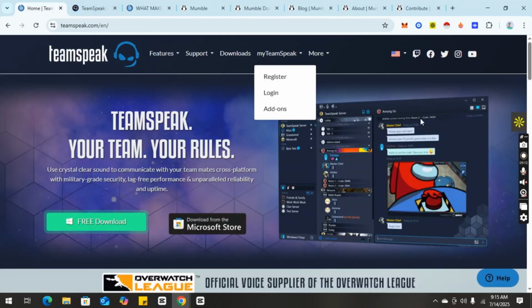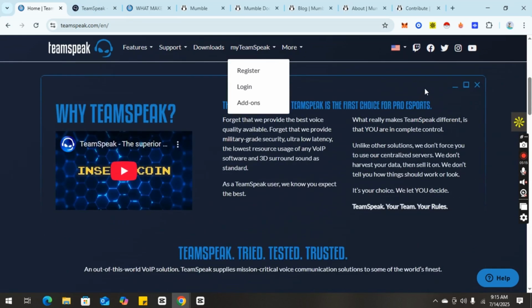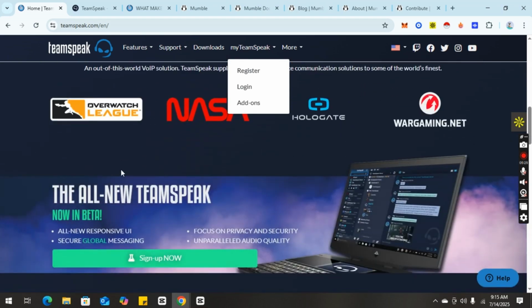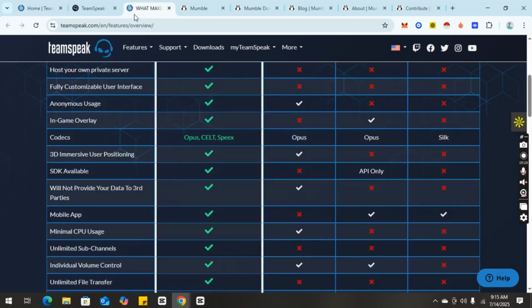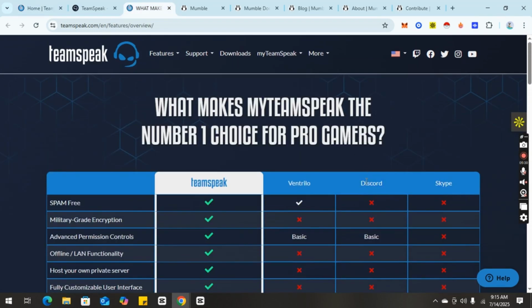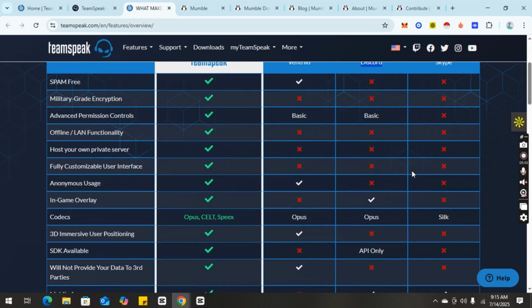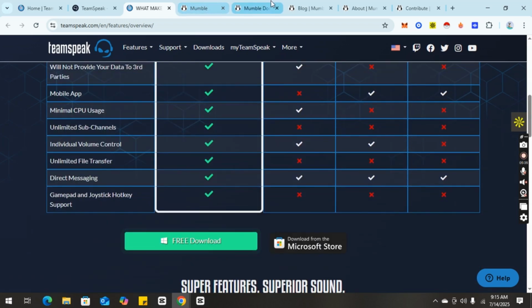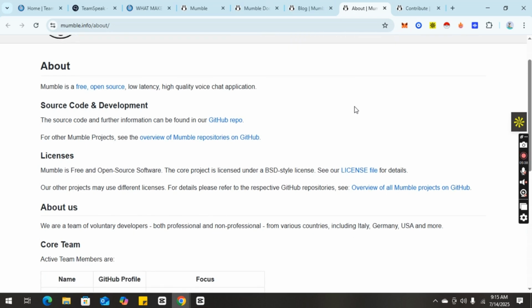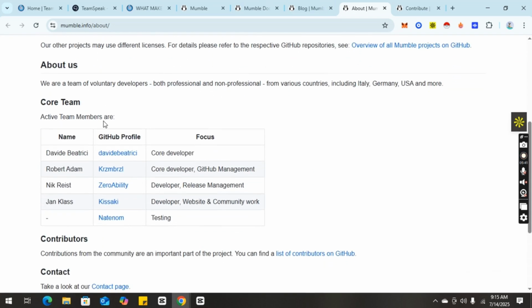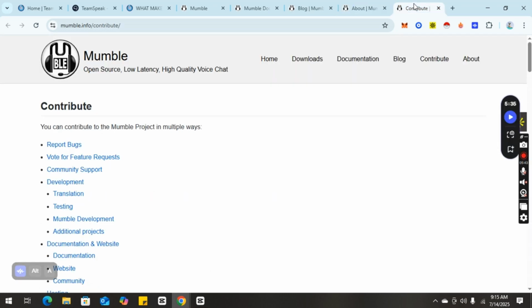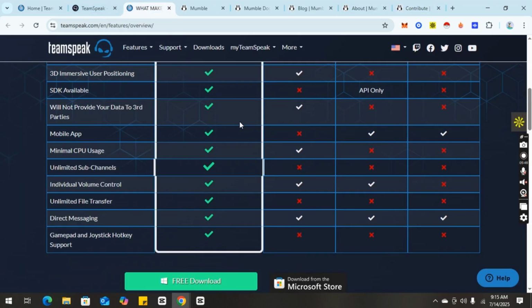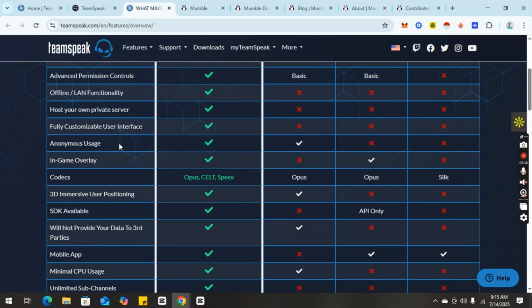In terms of plugins and third-party support, TeamSpeak leads with more integrations for game overlays, Twitch, Discord bridges, and hardware like Elgato or Stream Deck. Mumble's scripting system and bots are powerful but require more technical knowledge. Looking into future development, TeamSpeak is actively expanding its feature set with built-in screen sharing, better moderation tools, and a roadmap for AI noise cancellation and transcriptions.